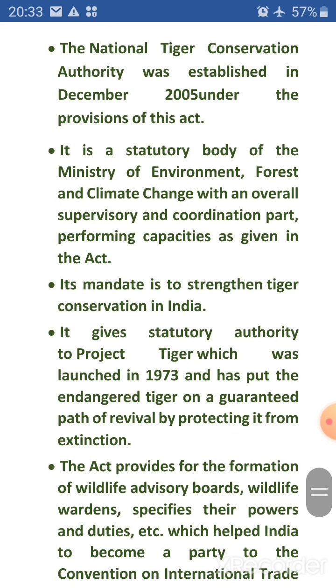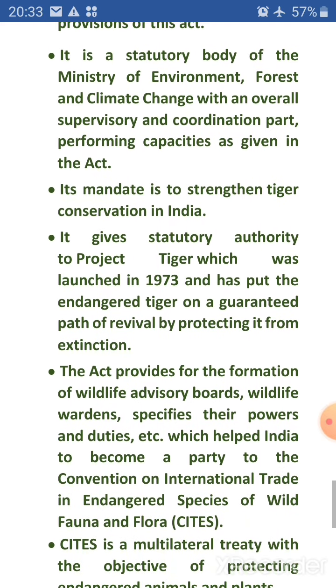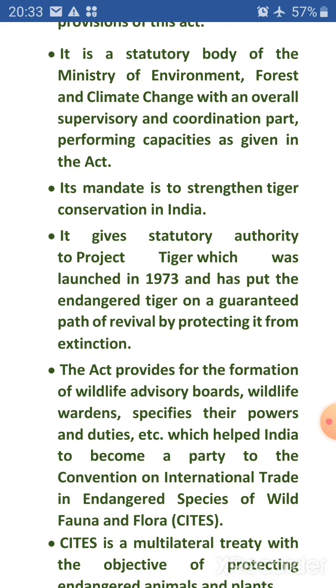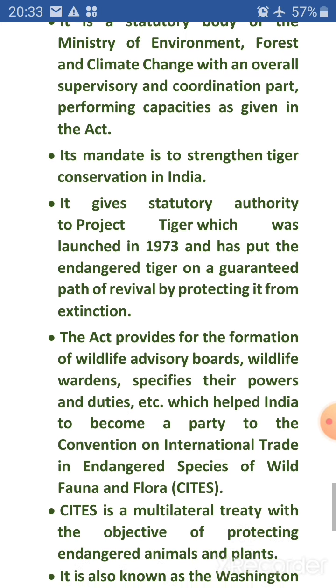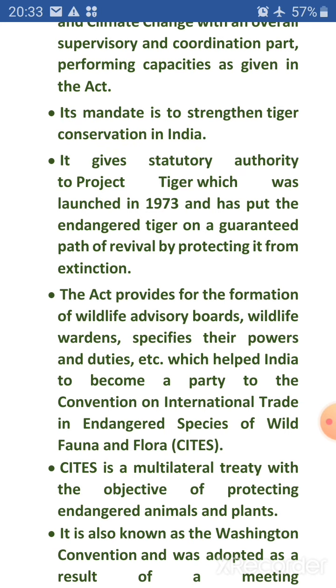It gives a statutory authority to Project Tiger, which was launched in 1973 and has put the endangered tiger on a guaranteed path of revival by protecting it from extinction. The Act provides for the formation of wildlife advisory boards, wildlife wardens, and specifies their powers and duties, etc., which helped India to become a party to the Convention on International Trade in Endangered Species of Wildlife, Fauna and Flora, CITES.